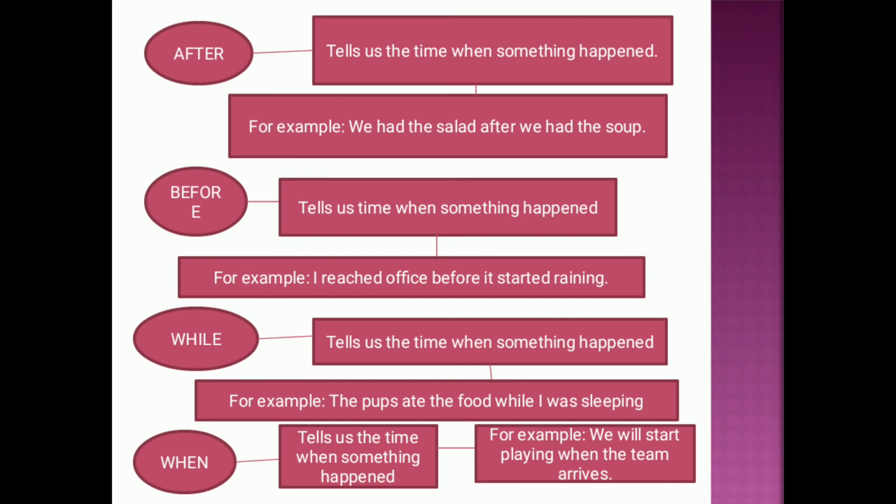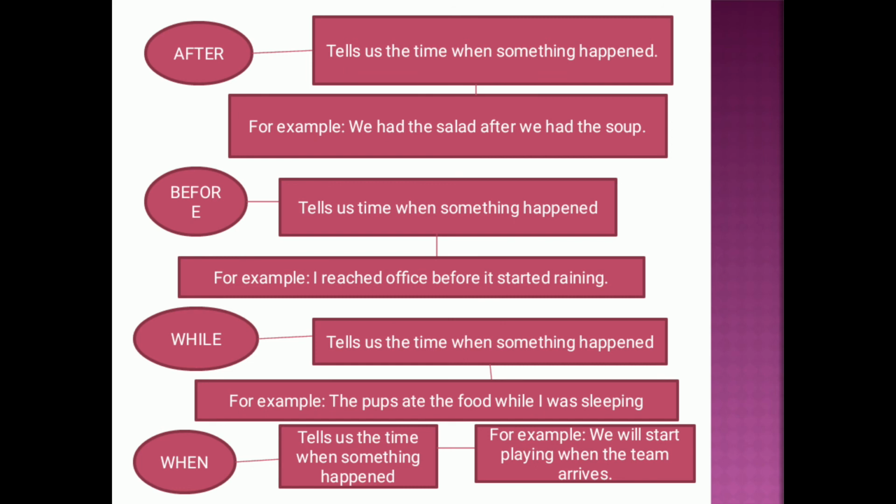Then is while. While tells us about the time when something happened, similar to after and before, as I've already defined. It tells us about the happening of something, the time at which some particular event happened. For example, the pups ate the food while I was sleeping. While I was sleeping means the time when I was sleeping, at that time the pups ate the food.